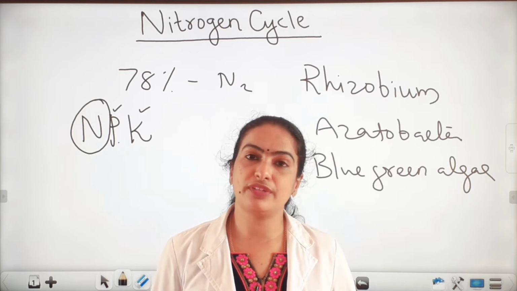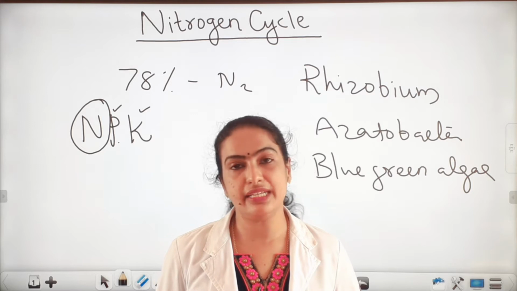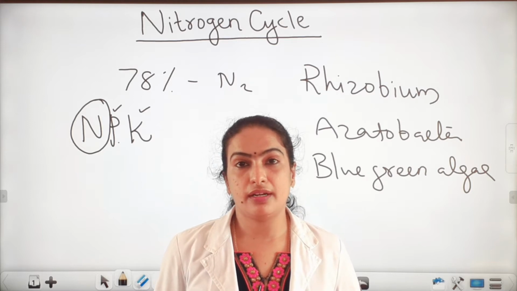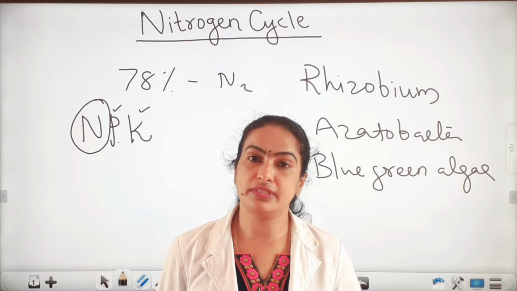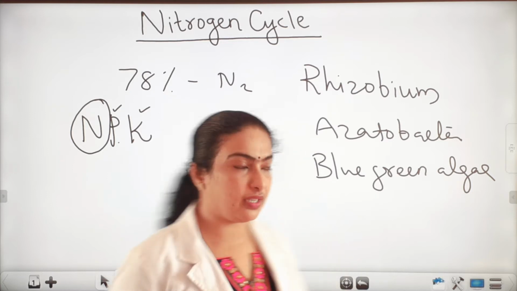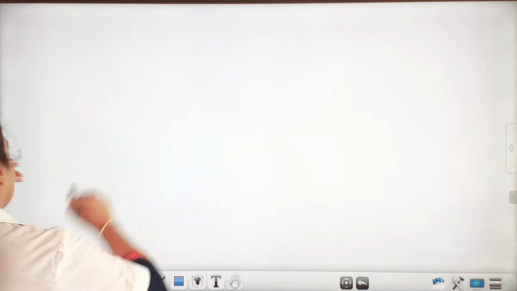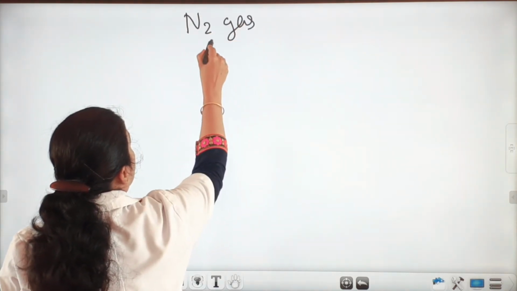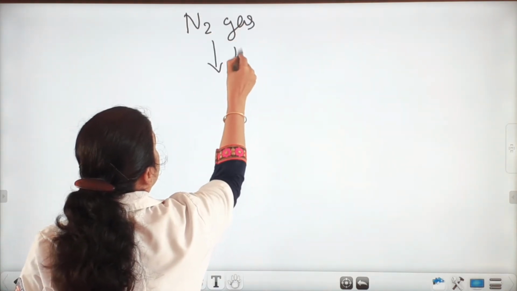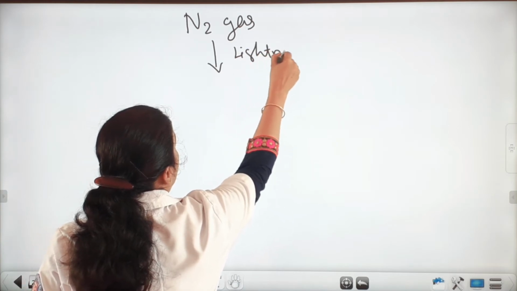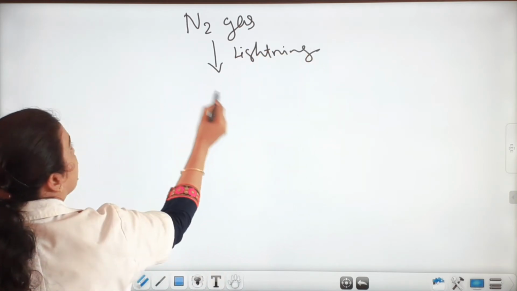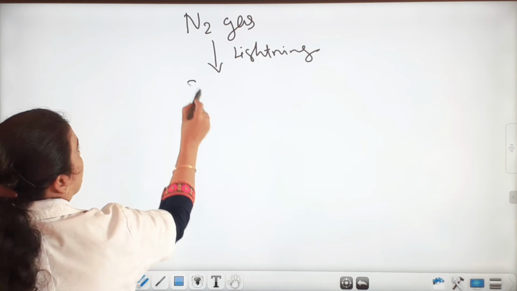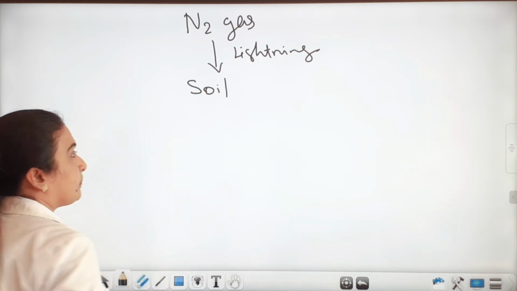So from the atmosphere, due to lightning, the gaseous form of nitrogen reaches the soil. Okay, let's see. The N2 gas, due to lightning, reaches the soil.